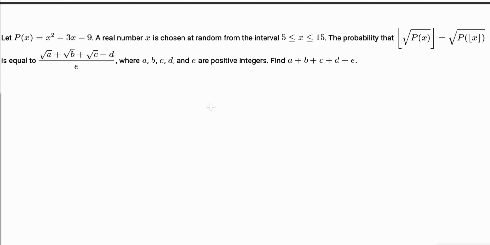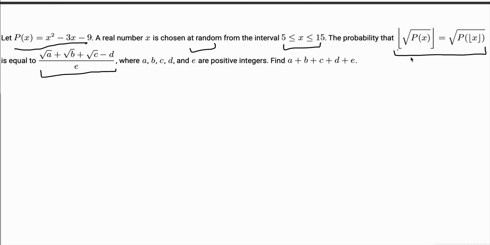Let's take a look at the hardest AIME problem from 2011. This is problem 15 from the AIME 2. Let p of x be this polynomial. A real number x is chosen at random from this interval, and we want to find the probability that this weird thing with floors is equal. And that probability is going to be of this crazy form, and we need to find that probability basically.